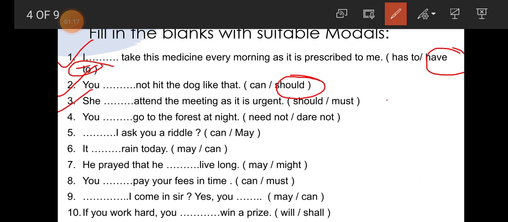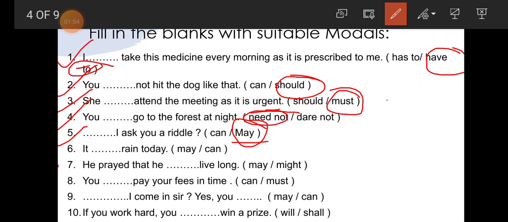Number 3, students, she dash attend the meeting as it is urgent. Students, here the word urgent is written, so must is the correct one here. She must attend the meeting as it is urgent. Number 4, students, you dash go to the forest at night. So you need not. Need not is the correct answer. You need not go to the forest at night. Number 5, students, dash I ask you a riddle. So students, this is a question and here it is asking permission. So for asking permission, which modal is used? May. So may is the correct answer.